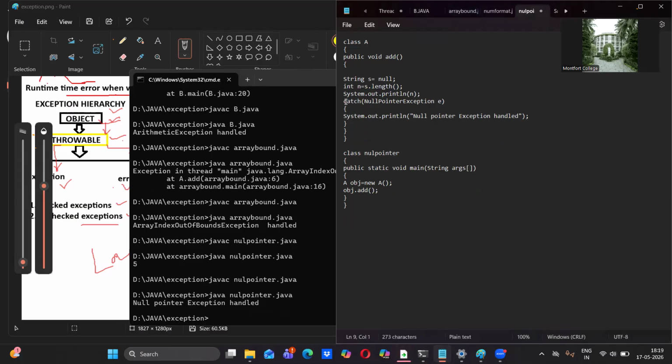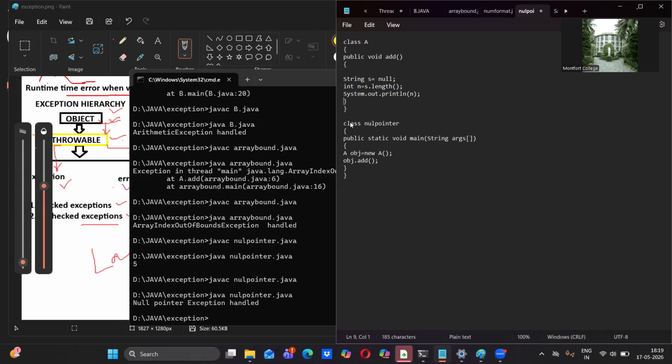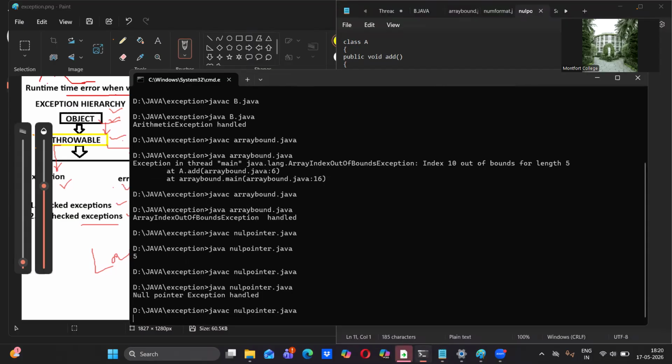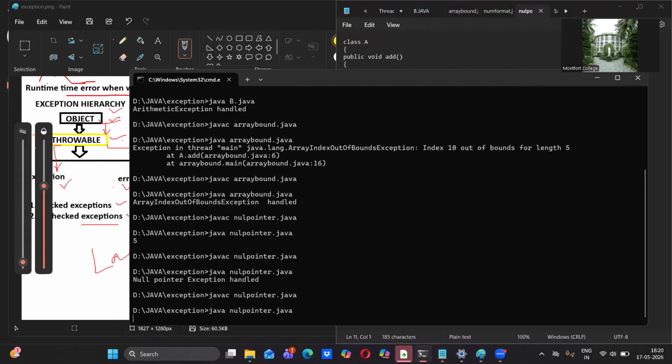Okay, catch block also should be removed. So catch block I'll remove completely. Okay, all right. Now this is the code which generates what? Error. Okay, now we will compile it. Null pointer, compile it, run it.